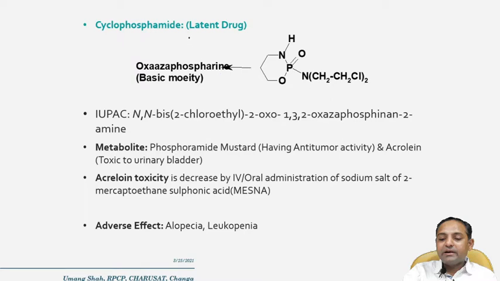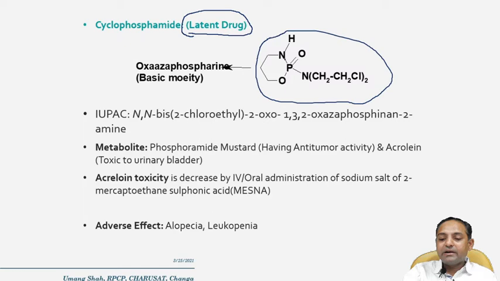The next drug is cyclophosphamide. It is considered a latent drug. Latent drug means that after the drug is ingested and metabolized, it is converted into its active form. So it is called a latent drug. This is the structure of cyclophosphamide. Basically it has a six-membered ring containing three heteroatoms, nitrogen, phosphorus, and oxygen, and the main ring is called the oxazaphosphine ring.